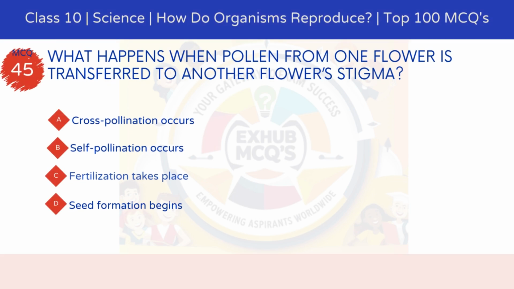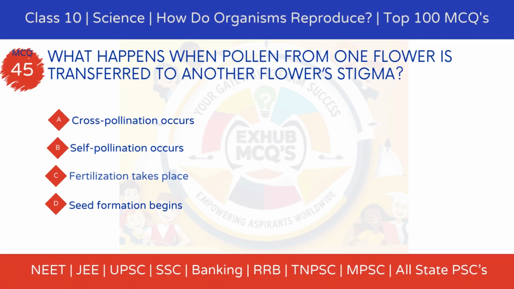MCQ 45. What happens when pollen from one flower is transferred to another flower's stigma? Option A. Cross-pollination occurs. Option B. Self-pollination occurs. Option C. Fertilization takes place. Option D. Seed formation begins.